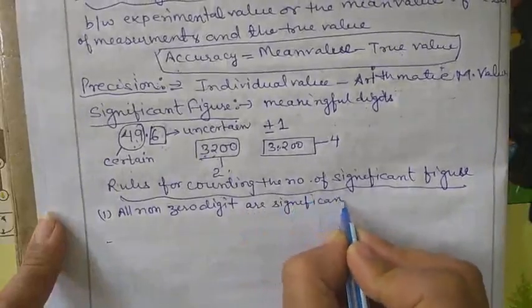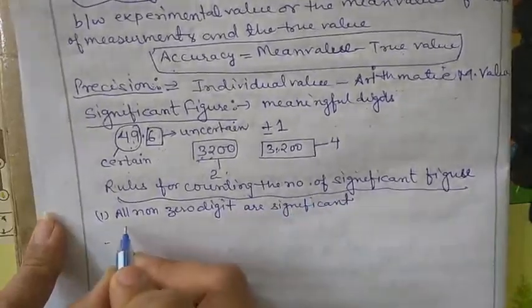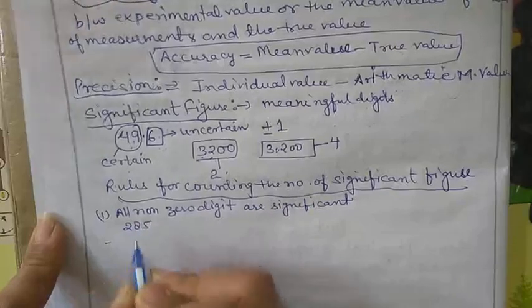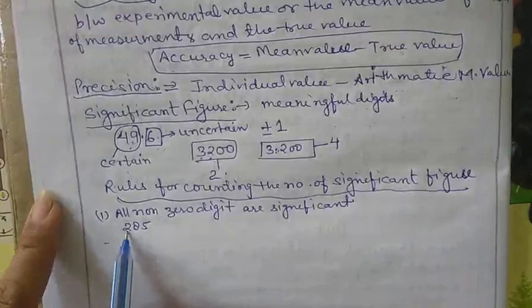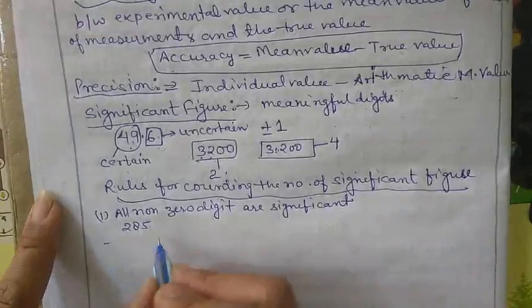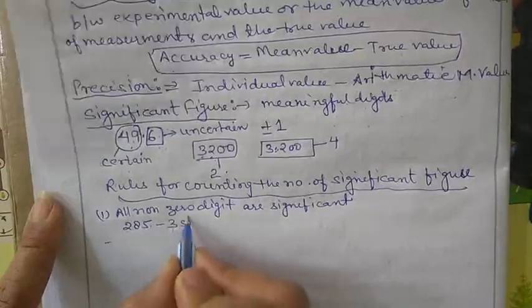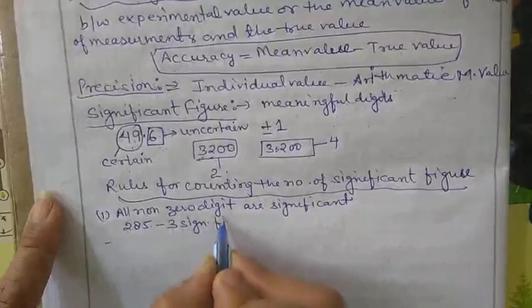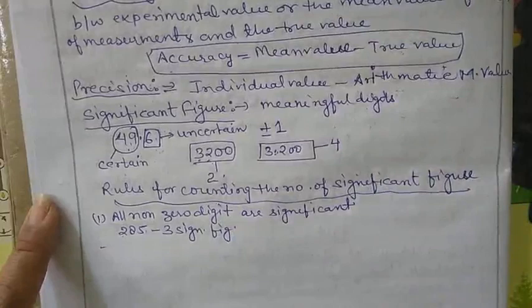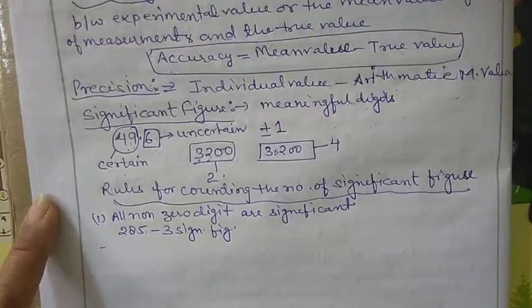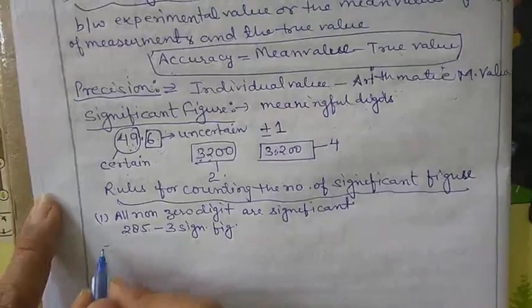This is the first rule. For example, we have 285. How many significant figures are here? 1, 2, 3. 3 significant figures, or significant numbers. Okay, this is the first rule.